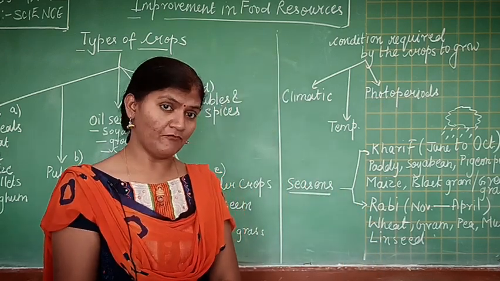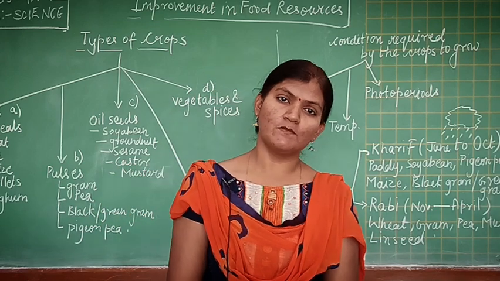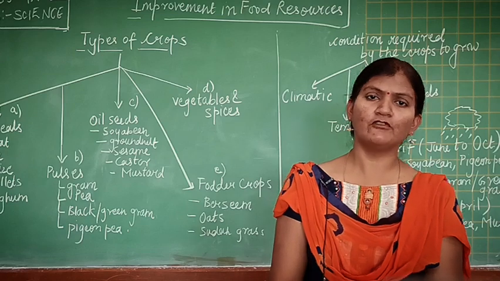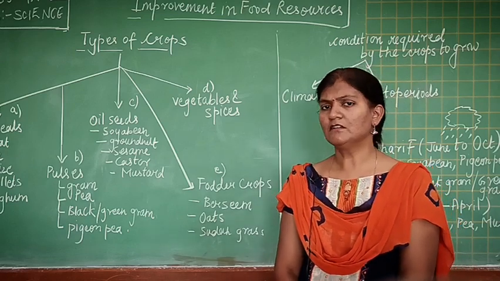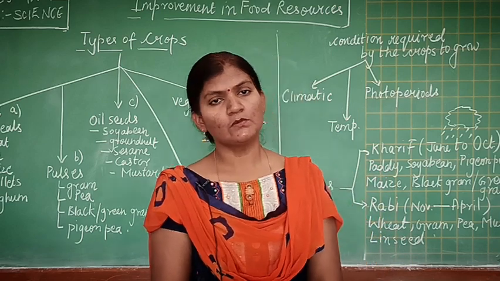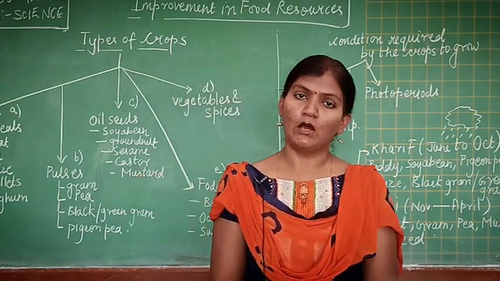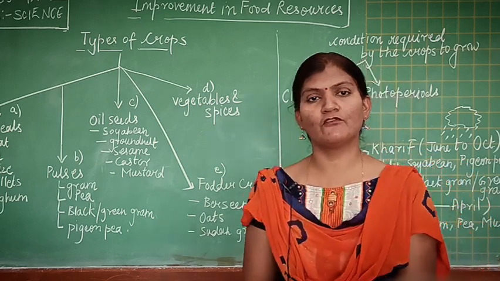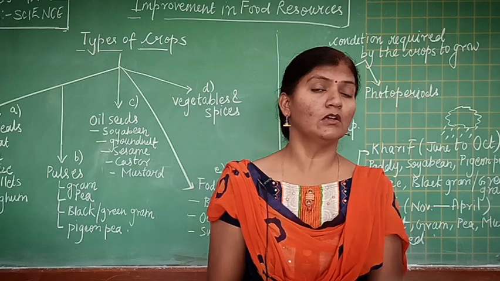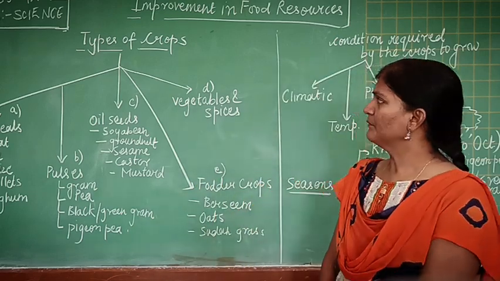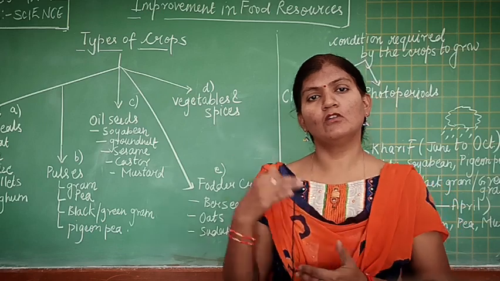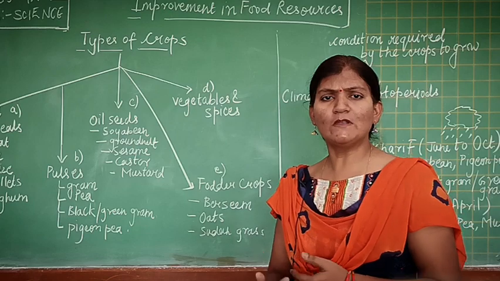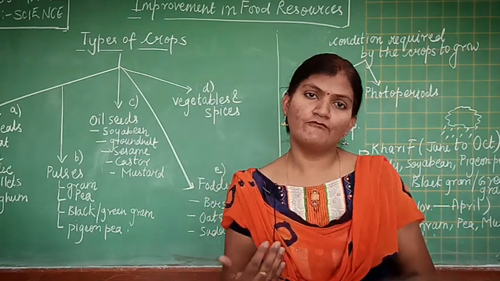But if I ask you to categorize the crops into different categories, then it is possible that some of you may get the answer, but there is a little confusion that you will feel. So students, today in this class, we will learn about the different types of crops and the conditions needed by the different types of crops, the season in which they are grown. We have all the crops which are grown all over the world. They are basically categorized into 5 different types. So we'll see what are the types of crops.